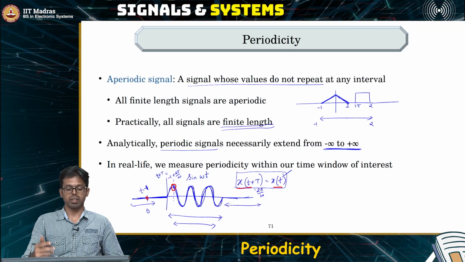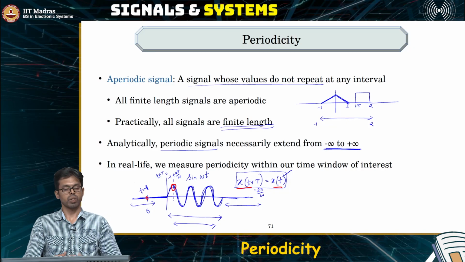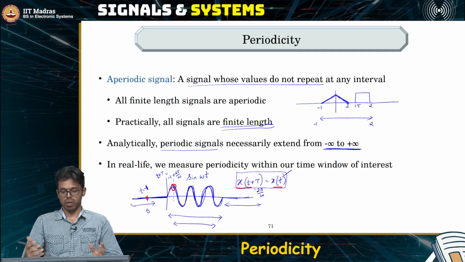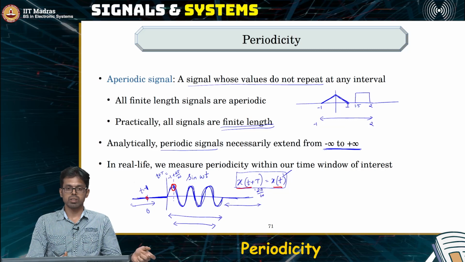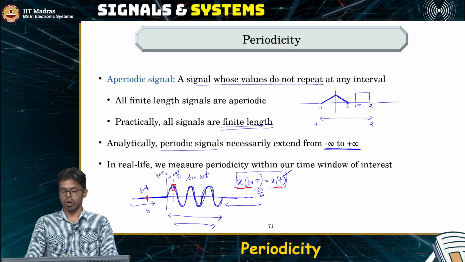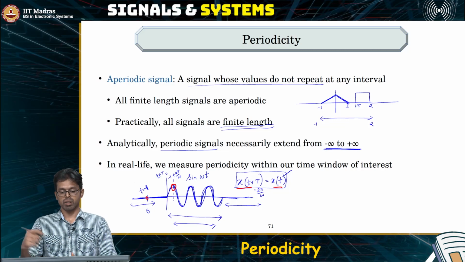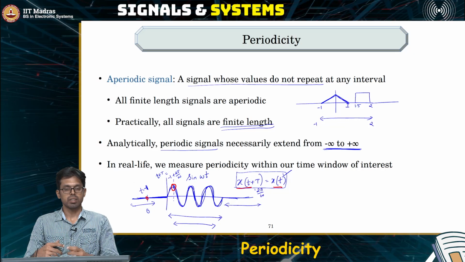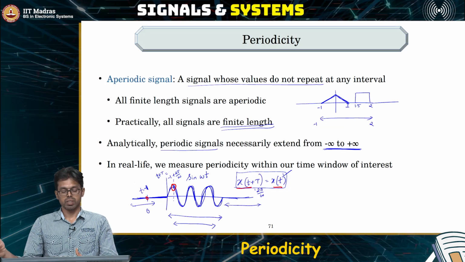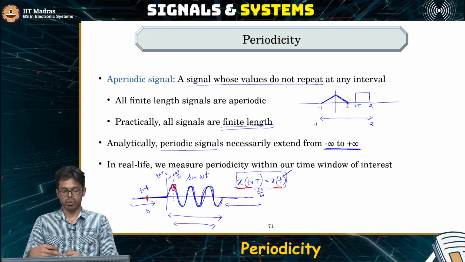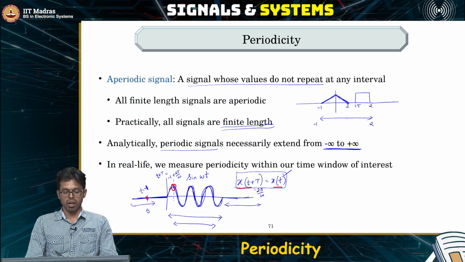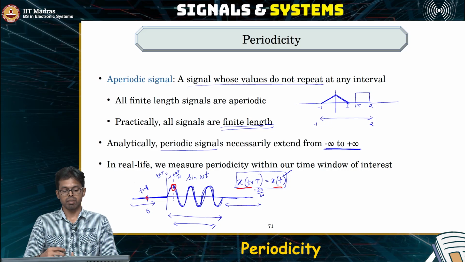So if all practical signals are finite length signals, then do we not have periodic signals at all in real life? If you think about it, let's say I have a circuit. I will turn on the circuit today, and let's say it runs for 10 minutes or 1 day, or even if it is running for 20 years, that is still a finite length duration. So we can observe a signal only for a finite length duration.